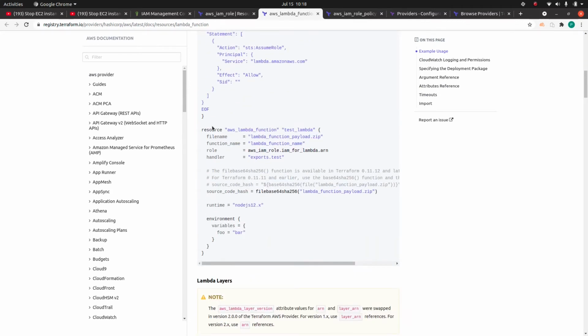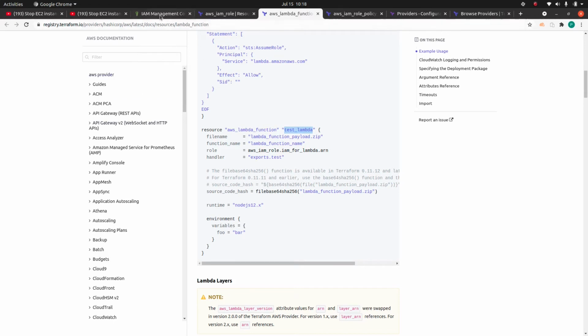So this is how you're going to define your lambda function. The first thing is, again, we need to define the resource and the variable name. Then you need to define the file name, and the file name should be in zip format. So what do I mean by that?